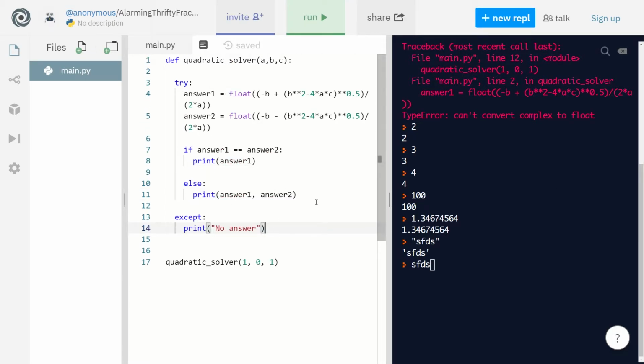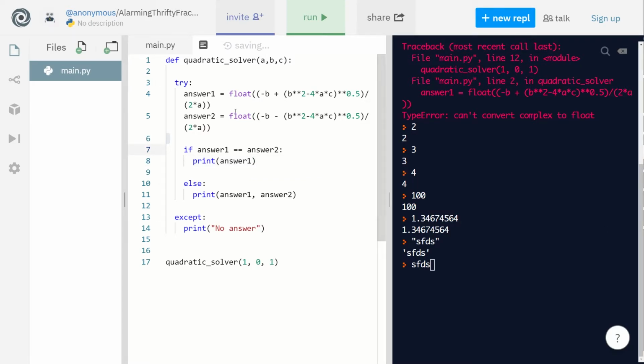But let's recap the logic. So we're going to try, and if it gives us an error, we're going to catch it and say there's no answer, right? Because this is going to give an error. If this is not going to give us an error, then there are two possibilities: one solution or two solutions. If there's one solution, i.e. the first answer and the second answer are the same, then we just want it to return one answer, right? And it doesn't matter if it's answer 1 or answer 2, it's the same thing.